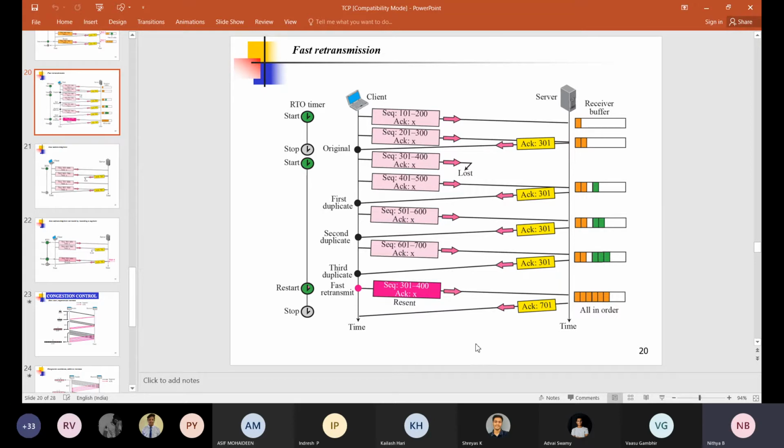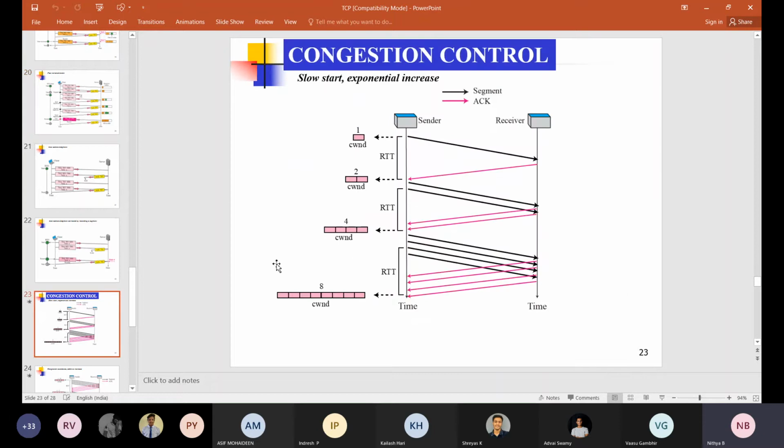By having the timeout and three duplicate acknowledgement packets, we can detect the congestion. Based on that, we have to take the corrective measures. So that is in terms of the congestion control techniques. There are three methods for congestion.